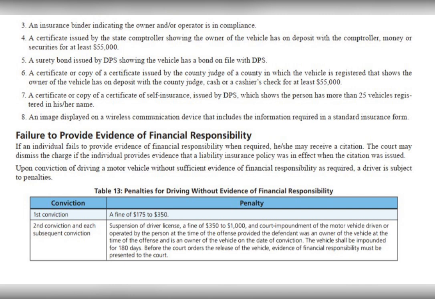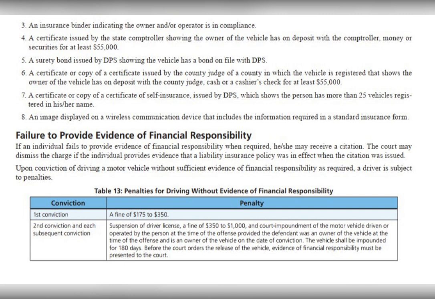Table 13. Penalties for driving without evidence of financial responsibility. Conviction penalty. First conviction, a fine of $175 to $350. Second conviction and each subsequent conviction: suspension of driver license, a fine of $350 to $1,000, and court impoundment of the motor vehicle driven or operated by the person at the time of the offense, provided the defendant was an owner of the vehicle at the time of the offense and is an owner of the vehicle on the date of conviction.